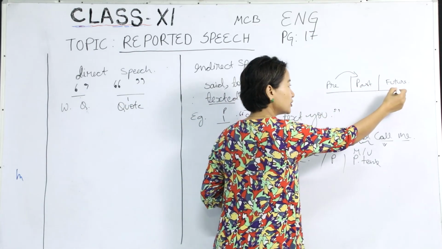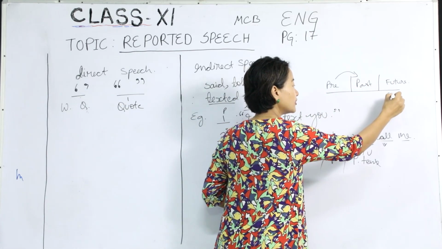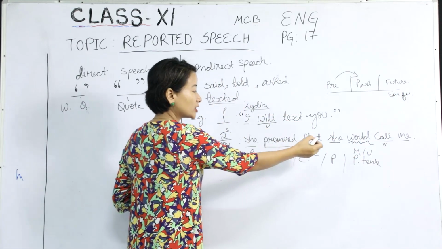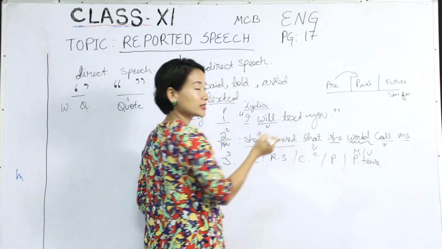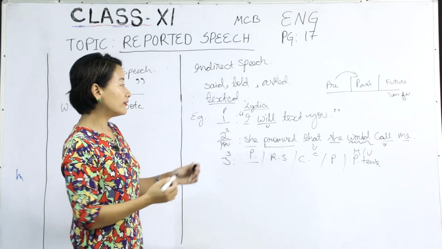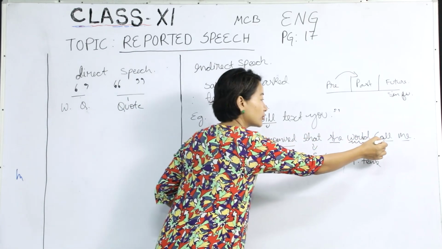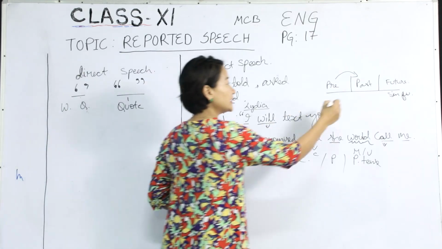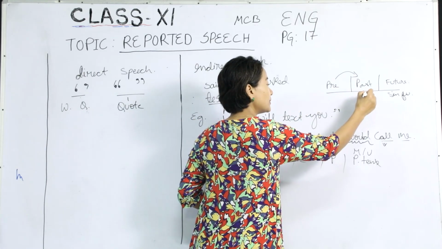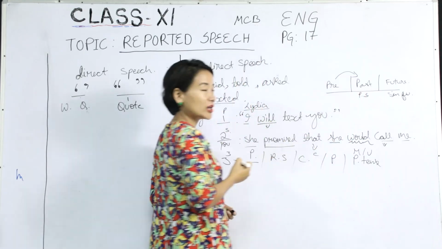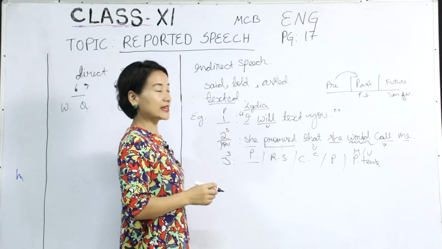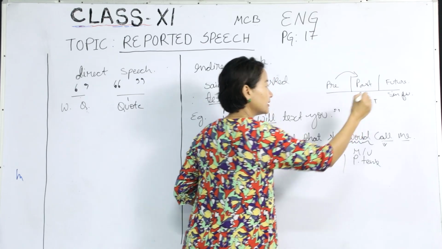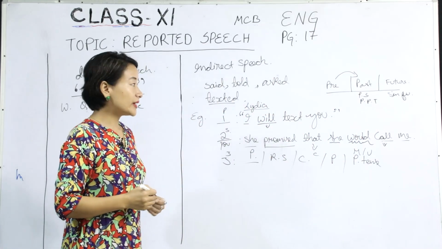So if it is under future tense, if it is simple future, again, the modal auxiliaries change. The verb does not change. That's what I hope you would notice. And if it is in the past or simple past, it would change into the next tense, that is past perfect tense, and so on.